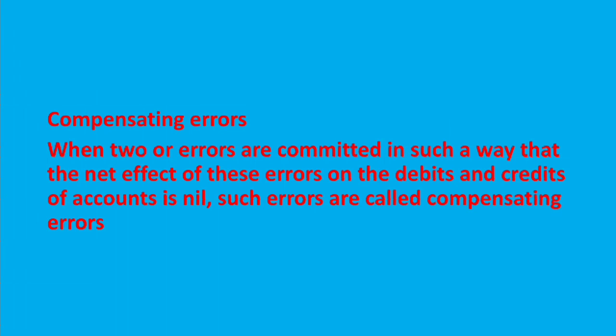At the same time, sales return book has been undercast by rupees 10,000, which leads to short debit to the sales return account. Short debit of 10,000 to sales return account. Here, the extra debit to the purchases account is cancelled by the short debit to the sales return account. Then such errors are called compensating errors. Compensating errors do not affect the equality of trial balance. Okay, these are the four types of errors.